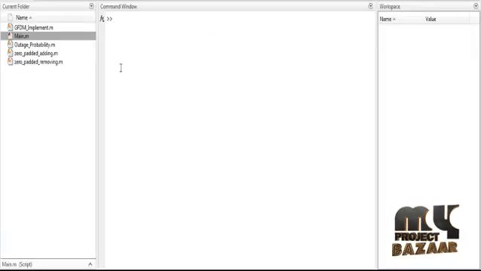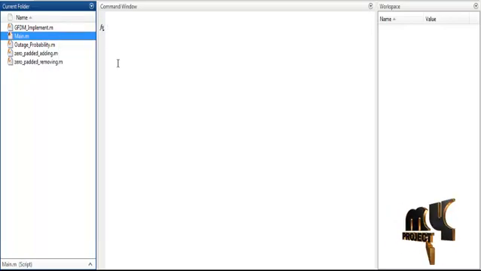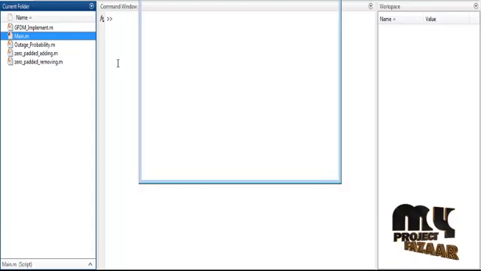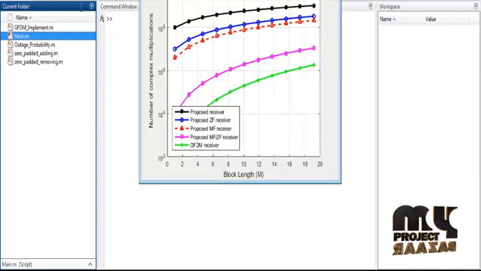Now we are going to discuss the initial running procedure of the process. At first, open MATLAB 2015B and change the current directory. If you want to execute the process, just right click on main.m and select the option run. Once you select the option run, the process will be done automatically one by one. Now I am going to explain the results one by one.